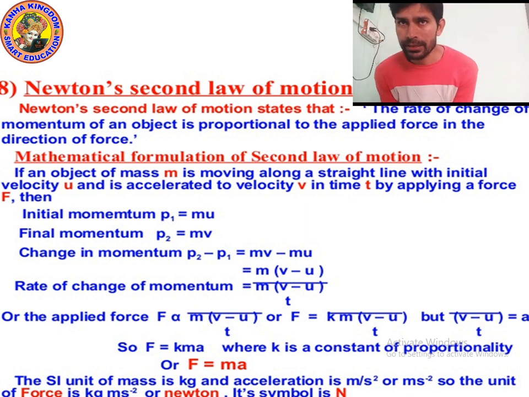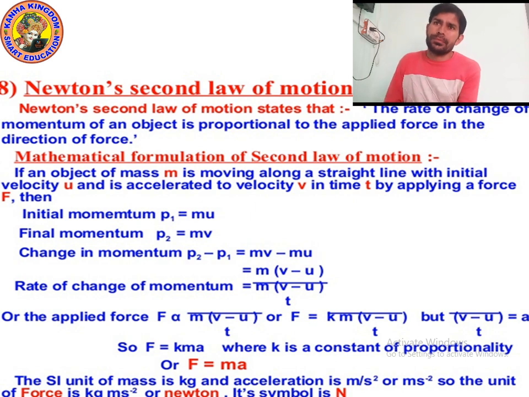Suppose there is an object moving with initial velocity u, and its mass is m. After some time, due to acceleration, its velocity becomes v in t time, because of applying force f. When we apply the accelerator, we are actually applying a mechanical force. So because of force f in t time, the velocity changes from u to v. The velocity increases, but the mass is fixed.